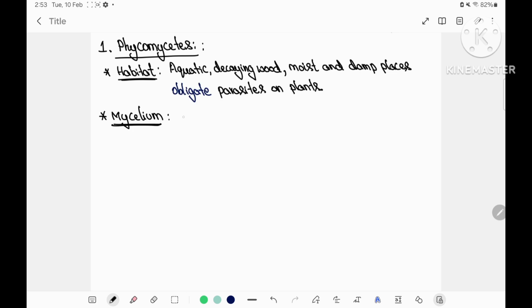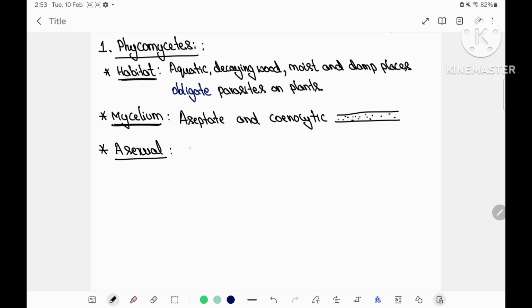First one is Phycomycetes. The habitat: aquatic, decaying wood, moist and damp places, obligate parasites on plants. Mycelium is aseptate and cenocytic. Remember, only in Phycomycetes mycelium is aseptate and cenocytic. In all other 3 groups it is septate and branched.